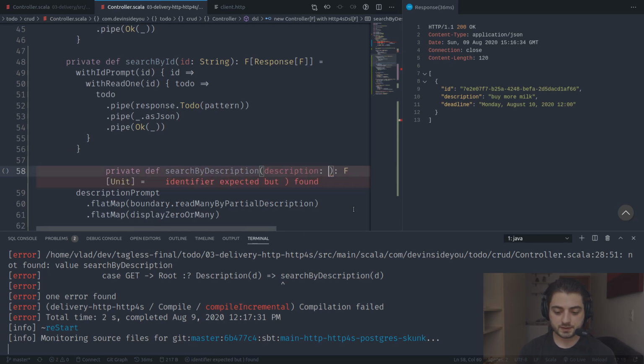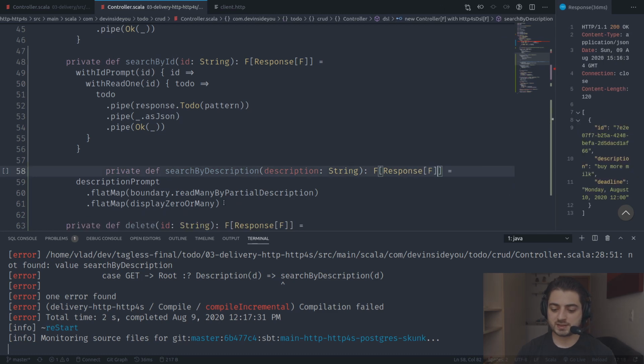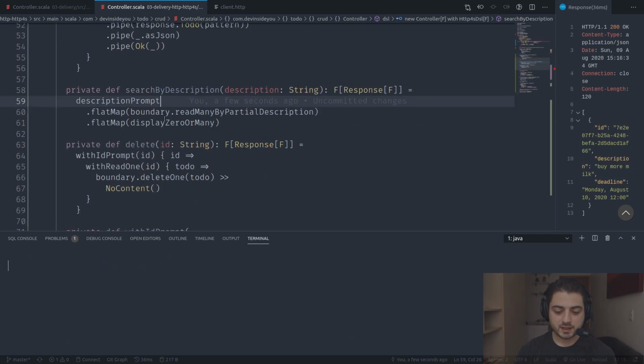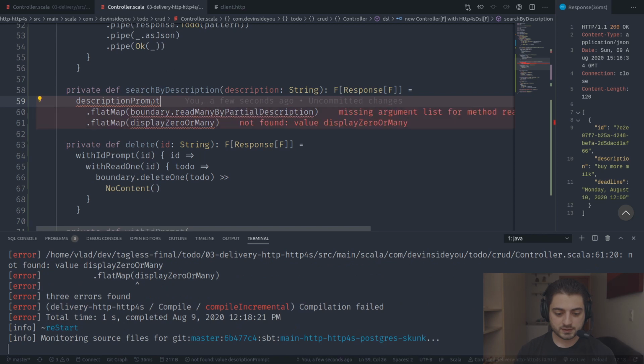Yeah, maybe like this. Description string. It's going to return a response of F. Let's create more space. I'm always typing it like this because I know that Scala FMT is going to fix it for me. Let's just save it. Okay, so